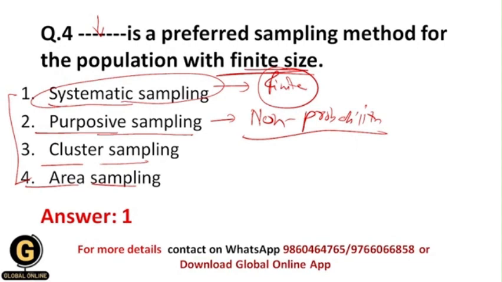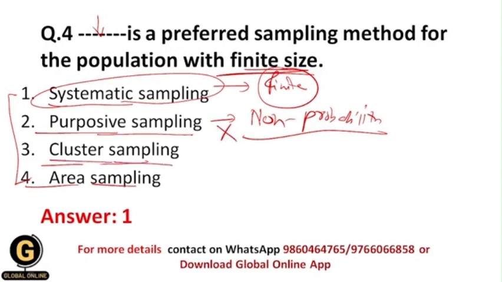So whether the population is finite or infinite does not matter in this case, because the researcher only wants those participants who have the specific characteristics wanted in his or her study. That's why this option gets eliminated.